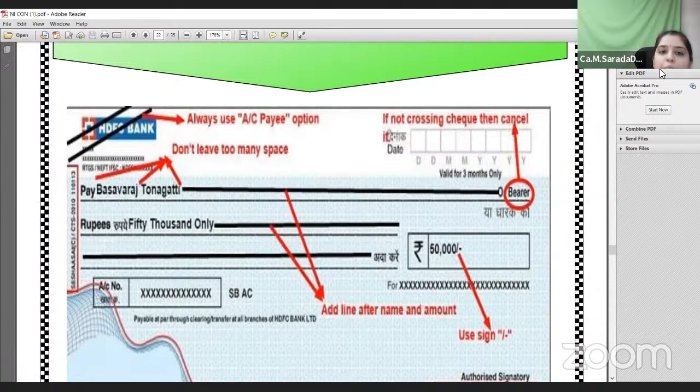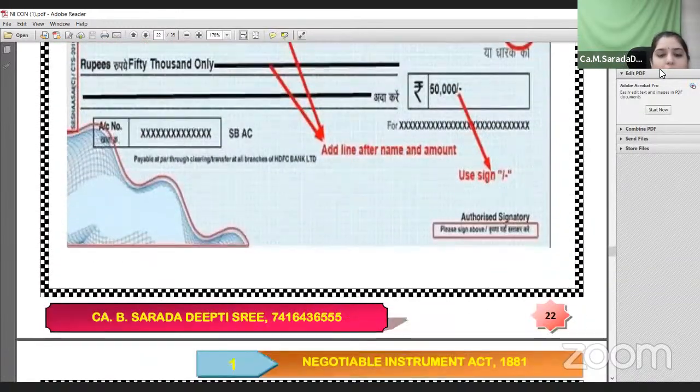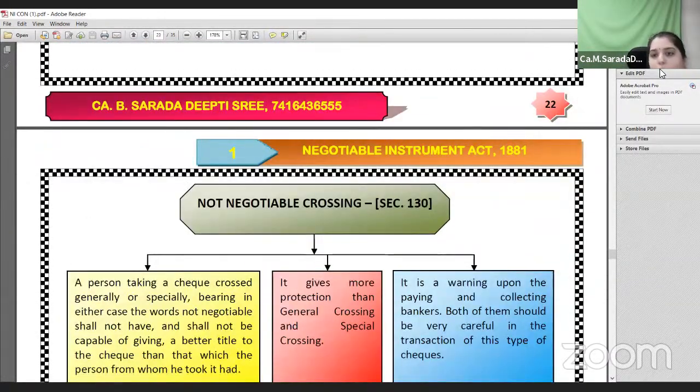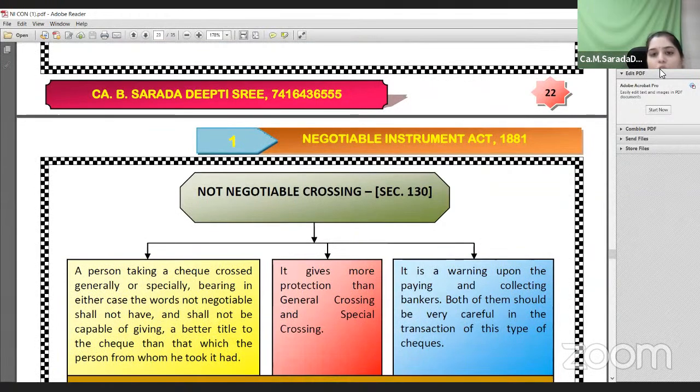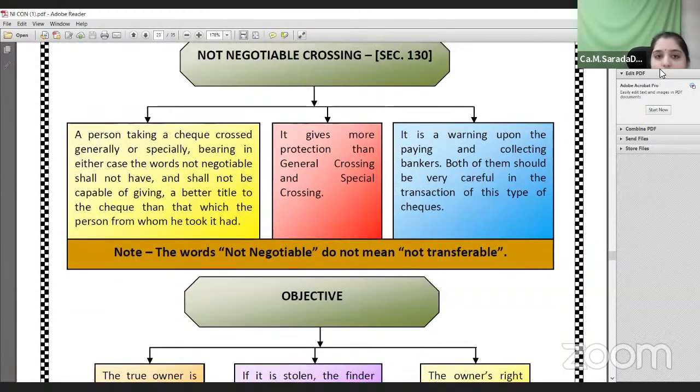Between the two parallel lines, you will write account payee, and you will also mention the name of the person to whom the amount will be paid. So these are examples of an account payee check, which is one of the safest forms of crossing of the check. Next, another important form is the not negotiable crossing.